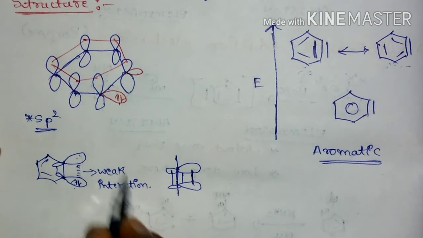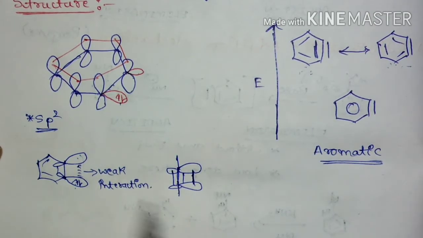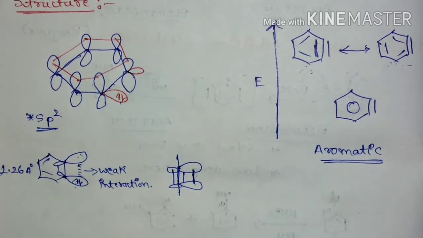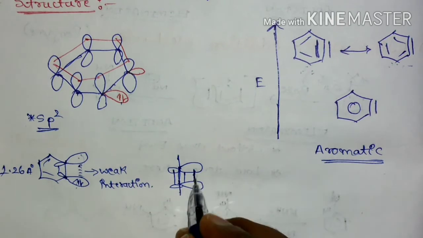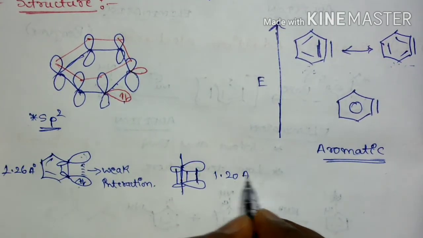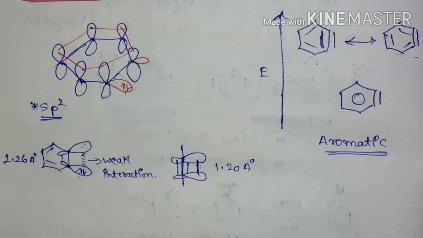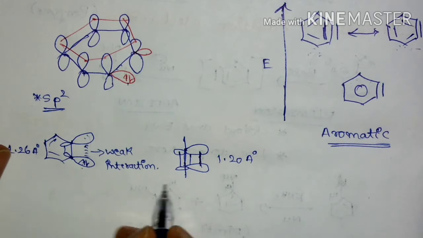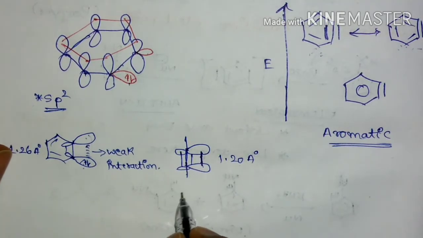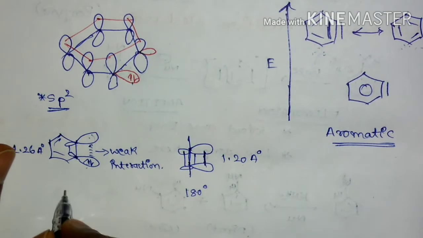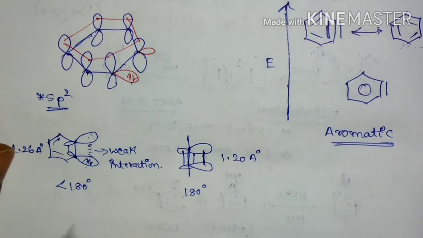Okay, so how we can say it is a weak interaction is, if you see the bond length, it is 1.26 Angstrom, whereas in a true alkyne it is going to be 1.20 Angstrom. And one more thing is, in an alkyne the bond angle is 180 degrees, whereas in benzyne it is less than 180 degrees.